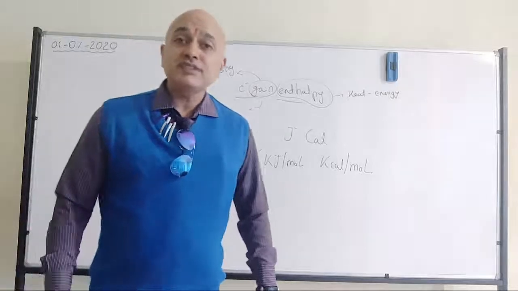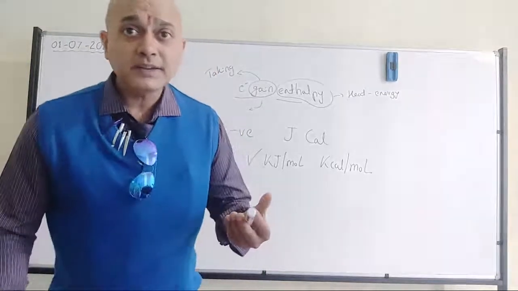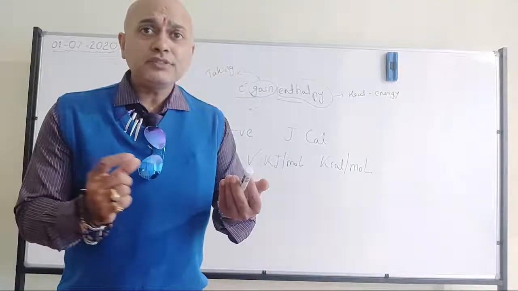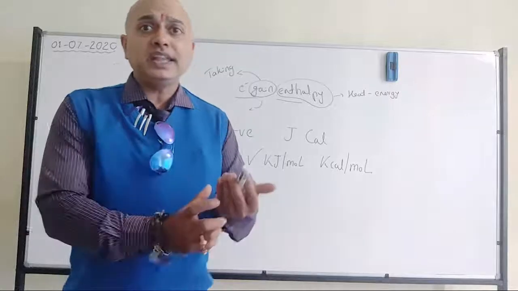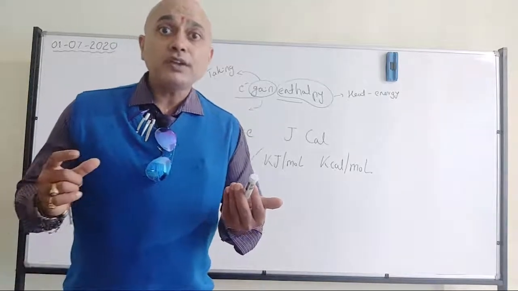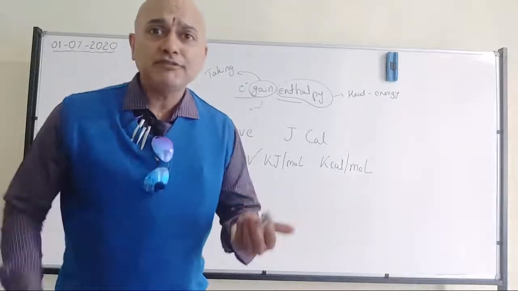For example, I have a magnet and I have an iron nail. If I take the iron nail to the magnet, automatically it will go to the magnet. No requirement of our energy to be utilized. Automatically it will happen.